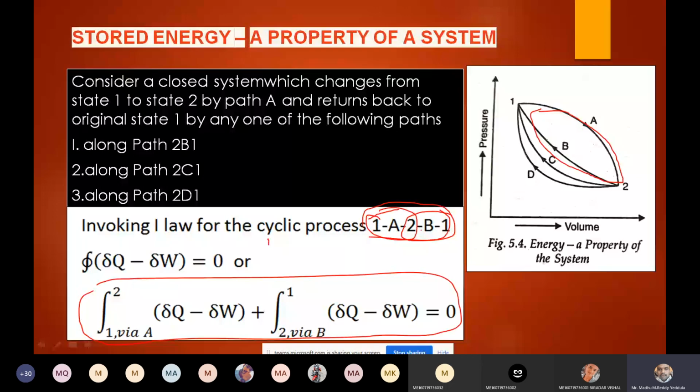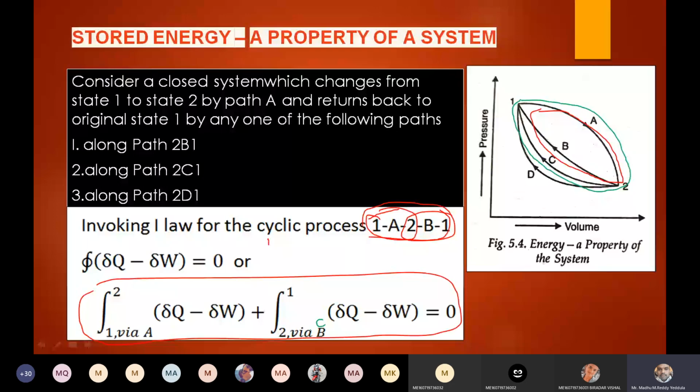In the same way, for the second case, I am taking 1A2C1 as the second cycle. How to write it in the same way? 1 to 2 via A plus 2 to 1 via what did I write here? C, sir. Yes, C. So 2 to 1 via C equals 0.